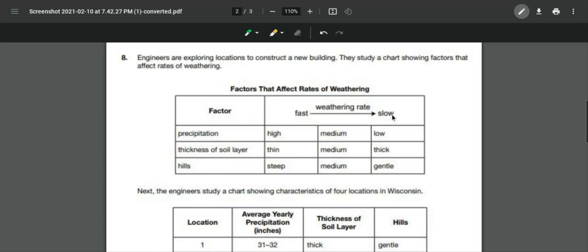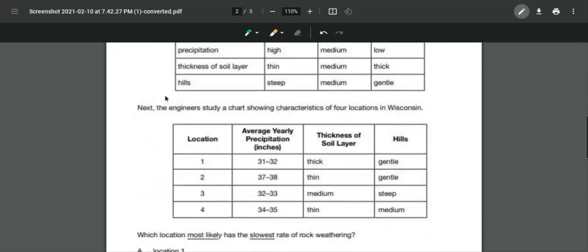Weathering rate, fast to slow: high, medium, low; thin, medium, thick; steep, medium, gentle. Next, the engineers study a chart showing characteristics of 4 locations in Wisconsin. So these are four locations. The average precipitation yearly: 31 to 32 inches, 37 to 38 inches, 32 to 33 inches, and in location 3 and location 4, 34 to 35 inches. Thickness of soil layers: thick, thin, medium, thin, and hills: gentle, gentle, steep, and medium.